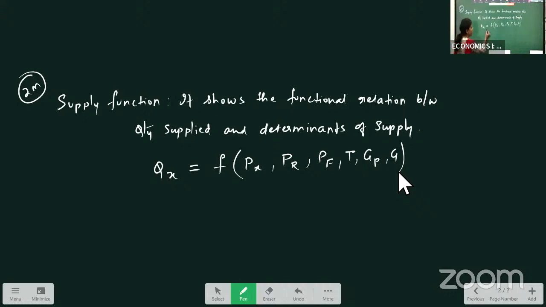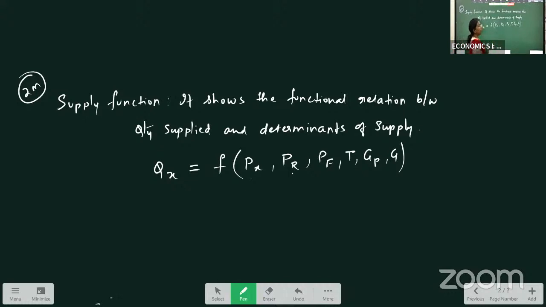So you can see the functional relation when we say if price of a good changes, our supply changes. If price of related goods changes, our supply changes. If price of factors of production changes, our supply is affected. If technology changes, then also our supply is affected. If goals of a producer are changing, our supply is also changing.